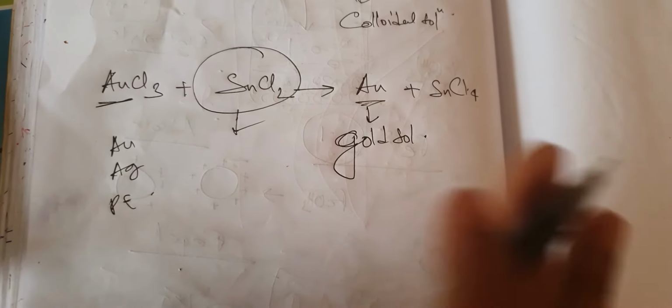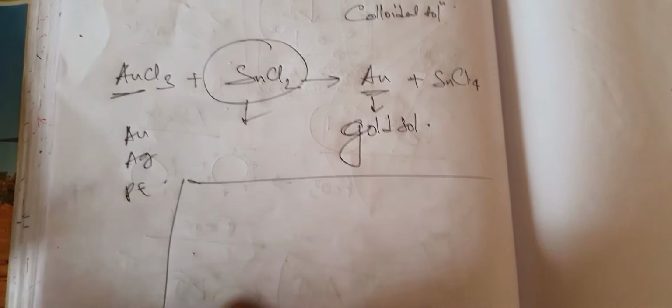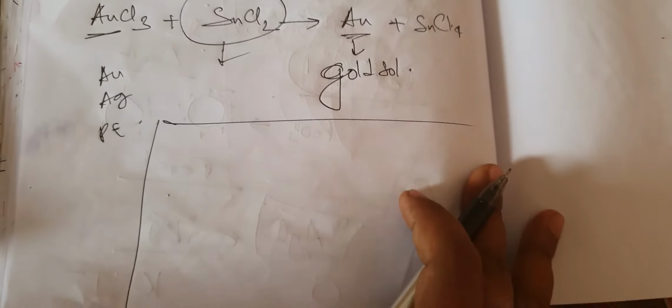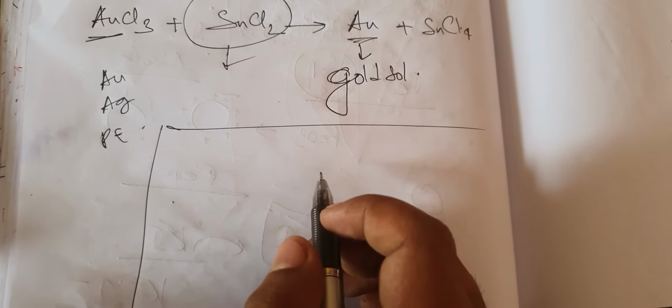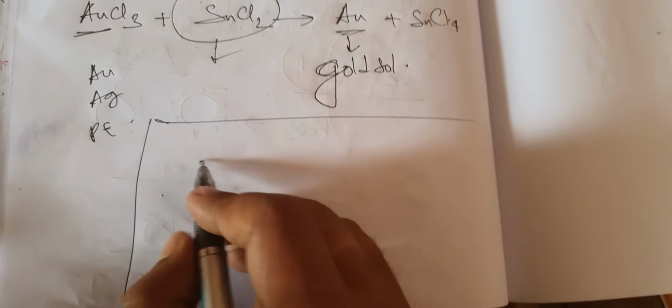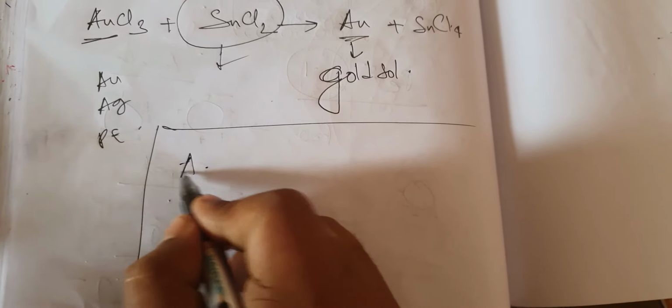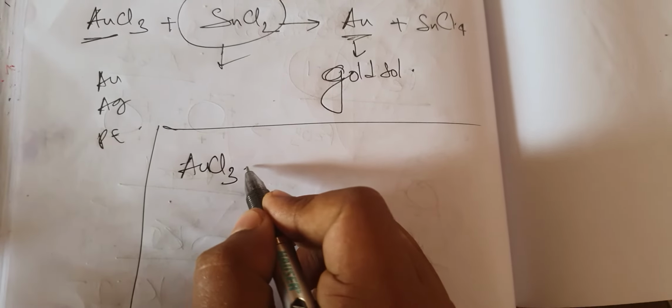Now there is also another method of preparation of gold sol. Gold sol can also be obtained by reduction of AuCl3 solution with formaldehyde and tannic acid or with hydrazine. Like for example AuCl3, gold chloride.